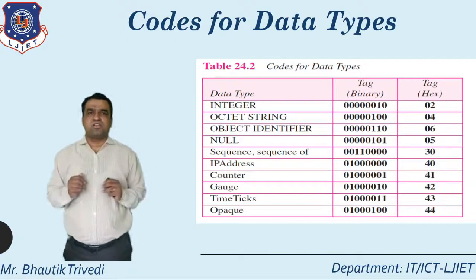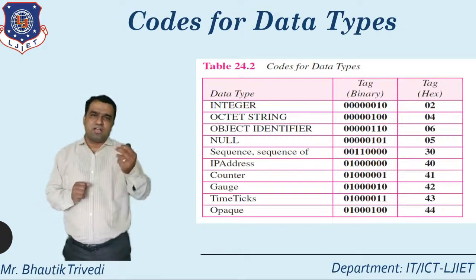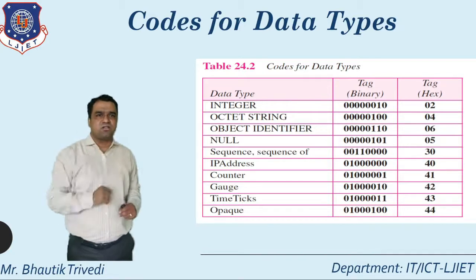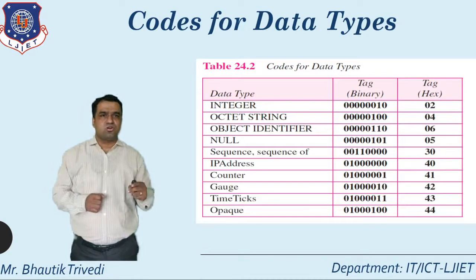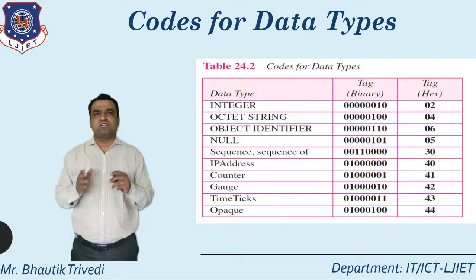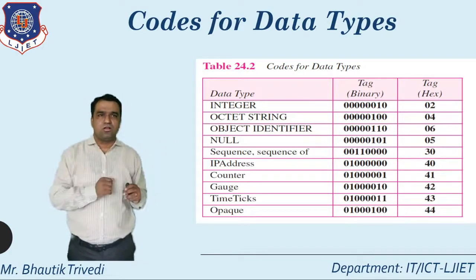That is the justification for the codes for the data types. Again, take one example, octet string. Octet string contains 0 0 0 0 0 1 0 0, which is the value 4 in hexadecimal.